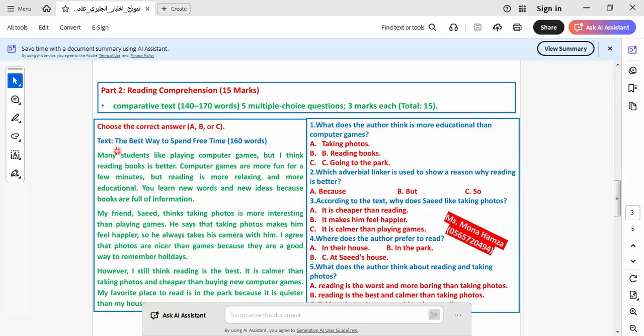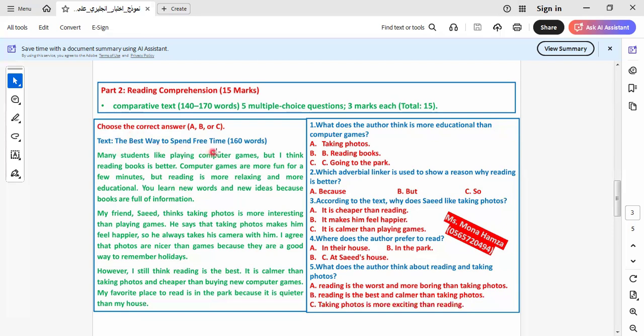Let's read this text. The best way to spend free time. So this text is about how to spend your free time in the best way. Many students like playing computer games, but I think reading books is better. Computer games are more fun for a few minutes, but reading is more relaxing and more educational. Why? Because when we read a book, I benefit from this book because I read and exercise my mind, and so on.